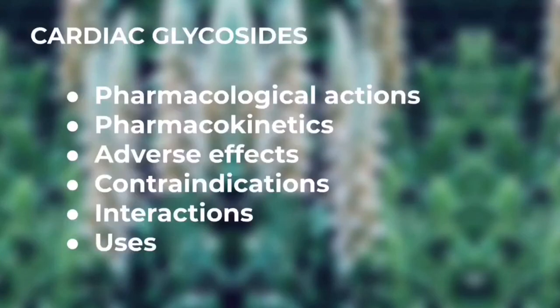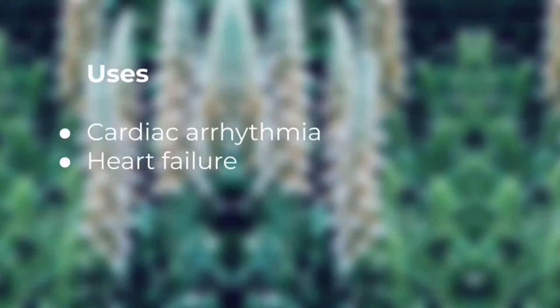So we completed contraindications, interactions, adverse effects, pharmacokinetics. Last is uses. The only two uses are cardiac arrhythmia and heart failure. Cardiac glycosides are given in only these two conditions.